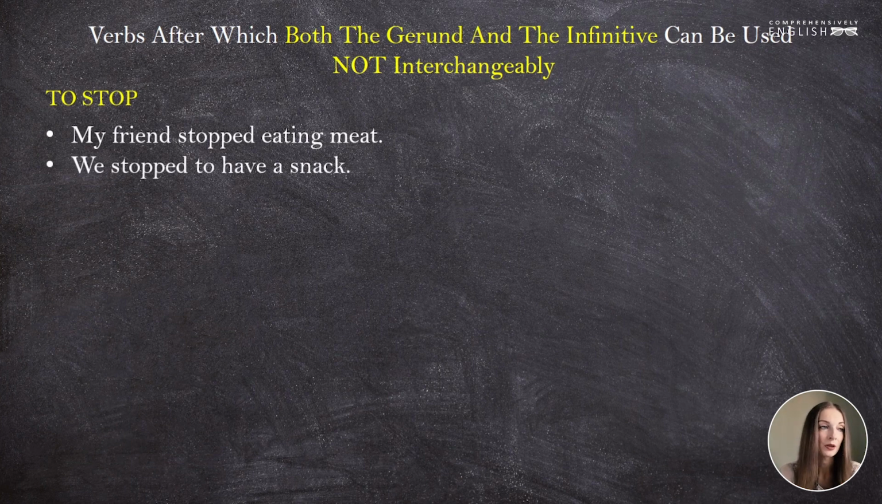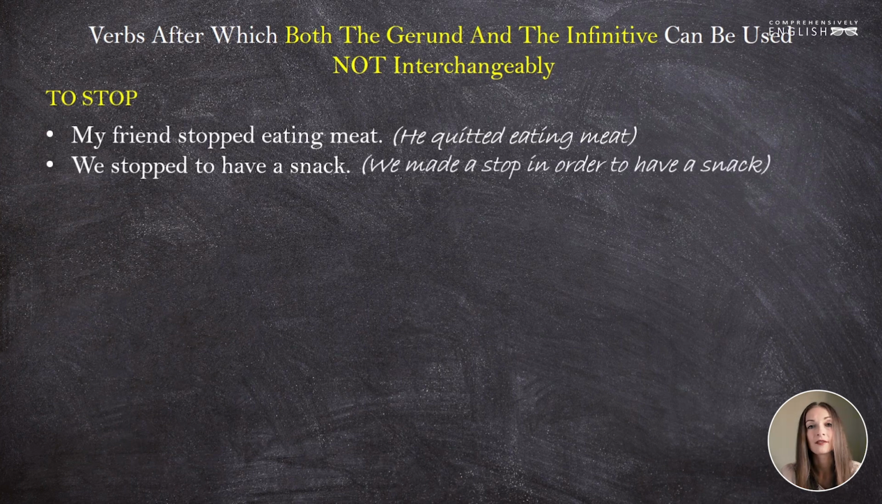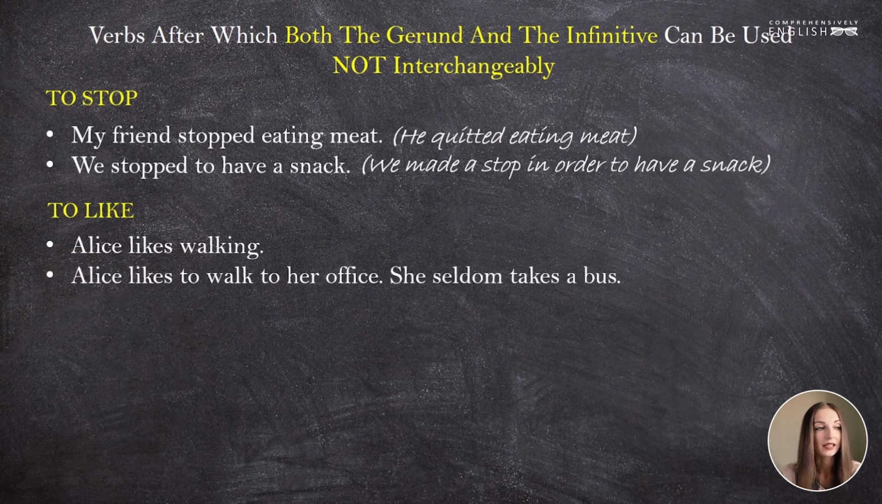The first sentence means that my friend quit eating meat. He eats meat no more. The second sentence means that we made a stop in order to have a snack. To like. Alice likes walking. And Alice likes to walk to her office. She seldom takes a bus.